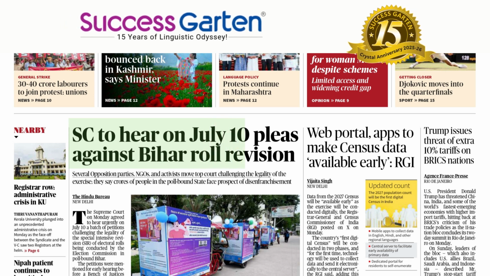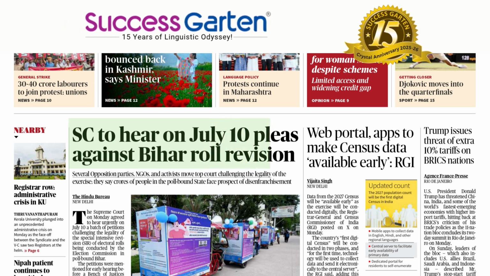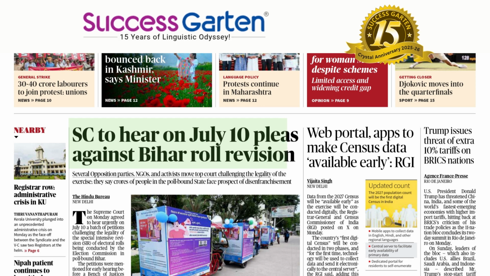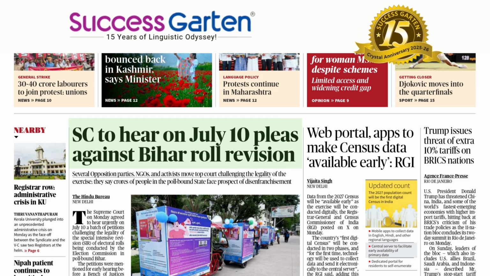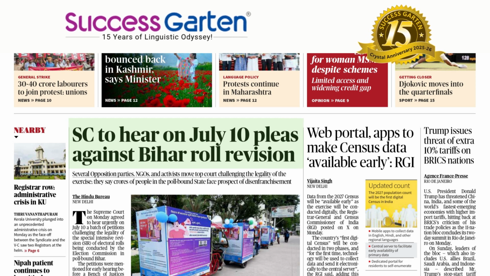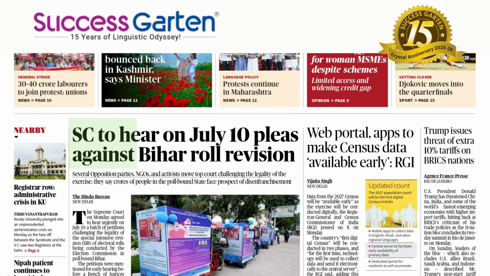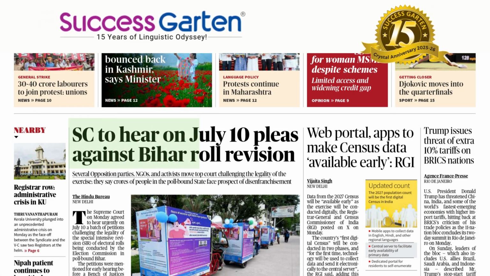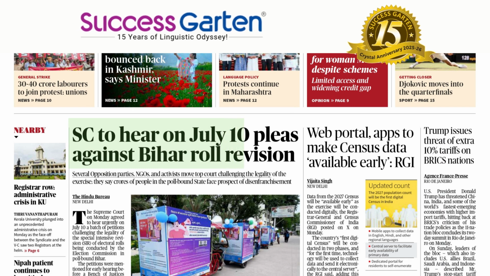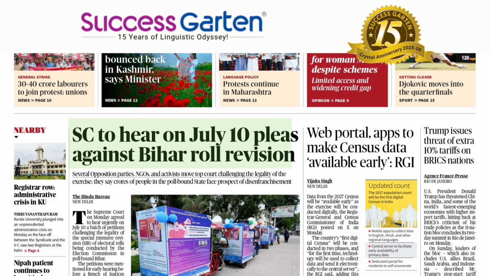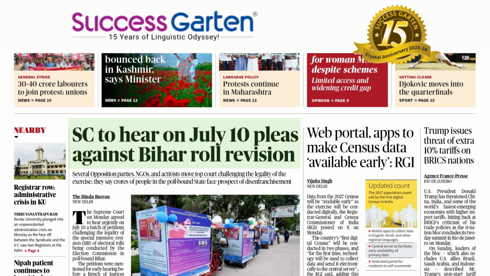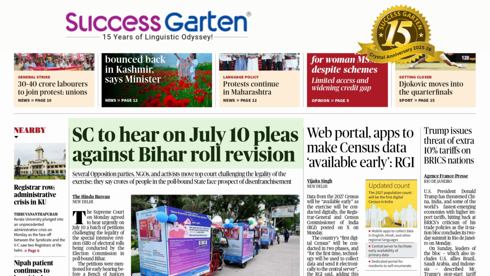Bihar roll revision. The rolling R is very prominent. Roll, that O sound is very prominent. R-O-L-L. Roll. Revision: you revise something. R-E-V-I-S-I-O-N. As we know, the -sion ending marks nouns. Revision. The accent falls on the second syllable. Revision: a change that is made to something.